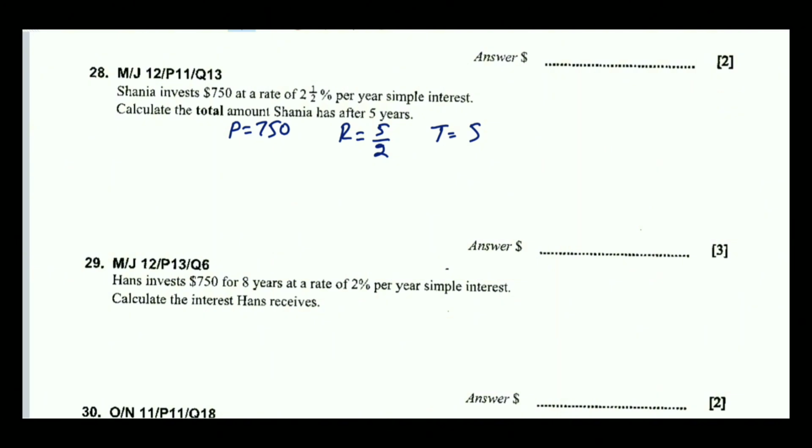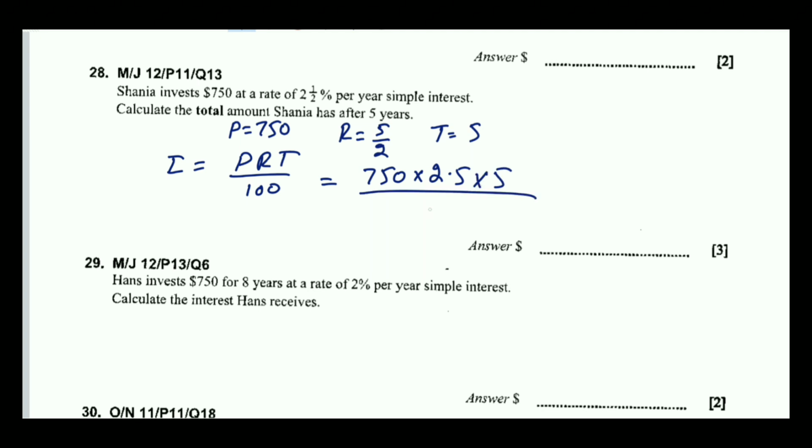The question is asking to find the total amount. Again, amount means principal plus interest. First of all, find interest, PRT over 100: 750 multiply by 2.5 multiply by 5 over 100.